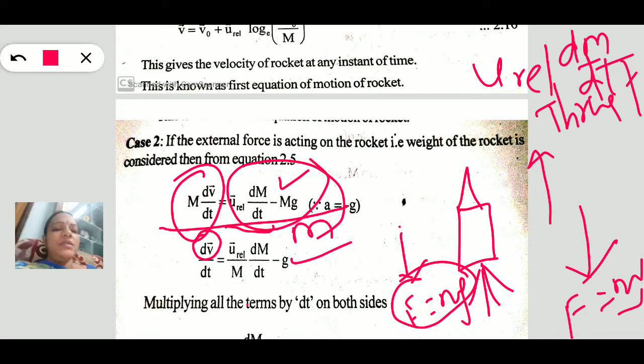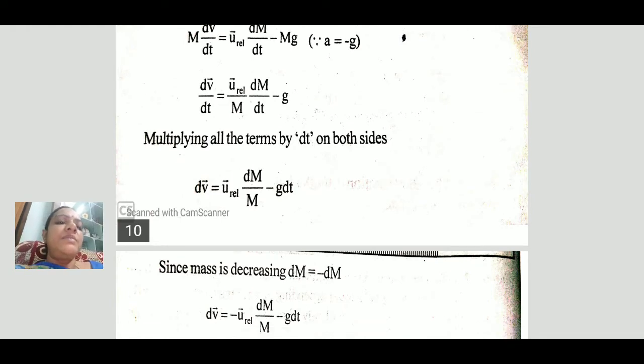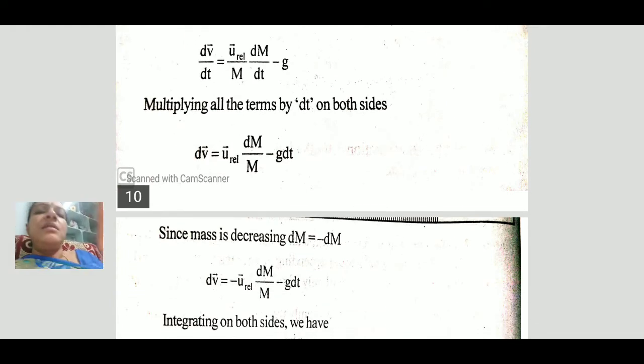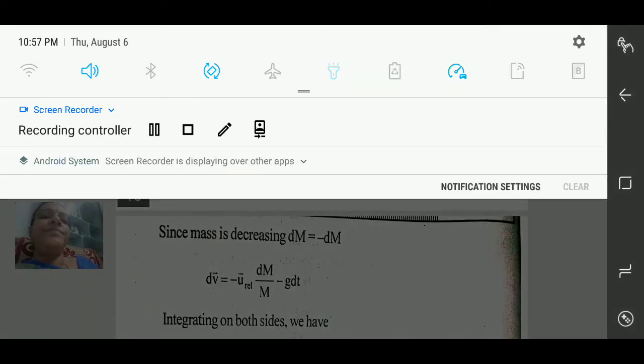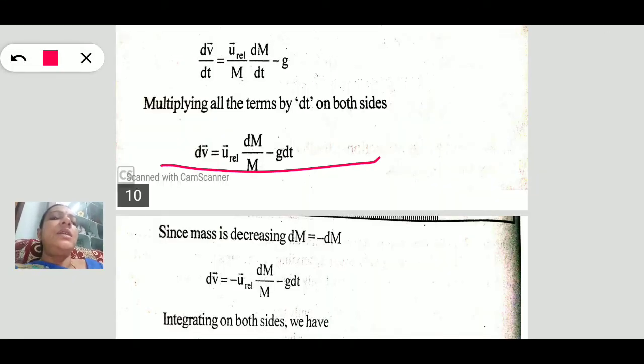We follow the same process as in case 1: multiplying all the terms by dt, the equation converts into dv is equal to u relative velocity dm by m minus g dt.